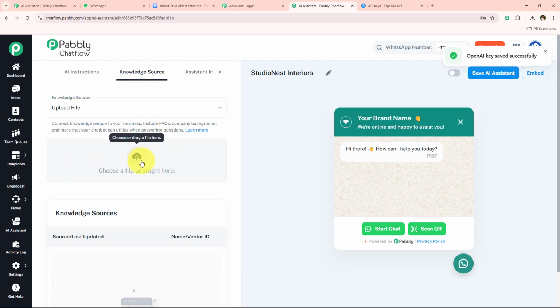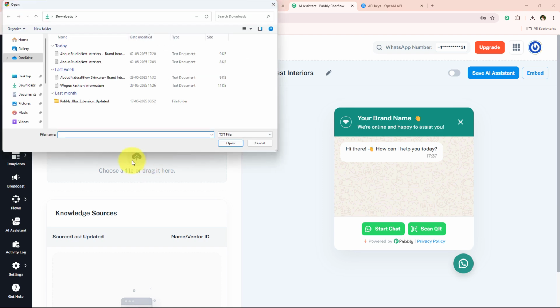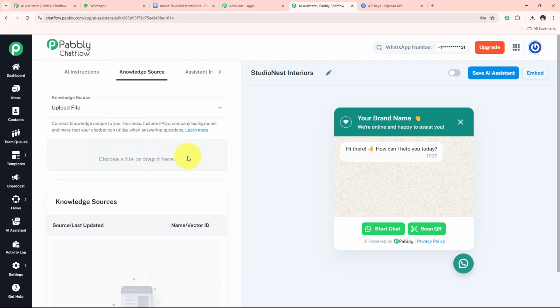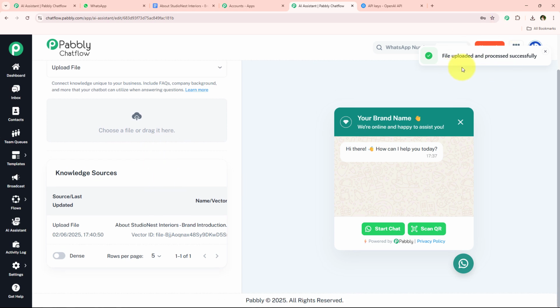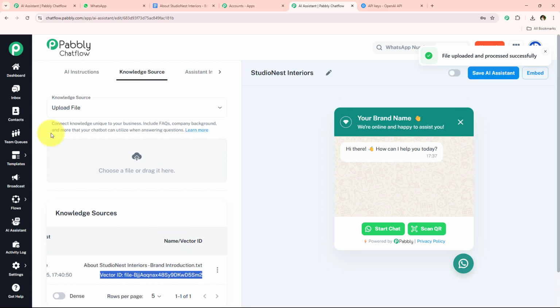And over here I'm just going to upload my knowledge source. For that, you have to keep in mind that the file in which you're uploading the knowledge source should be only based on TXT. So to upload this knowledge source, I'm simply going to go towards this choose a file, and over here you can see a TXT file. So I'm simply going to upload it right over here. And as you can see that my knowledge base has been uploaded right over here. You can see the uploaded file, you can see the file name, and also the vector ID. This is the proof that I have successfully uploaded my knowledge base.